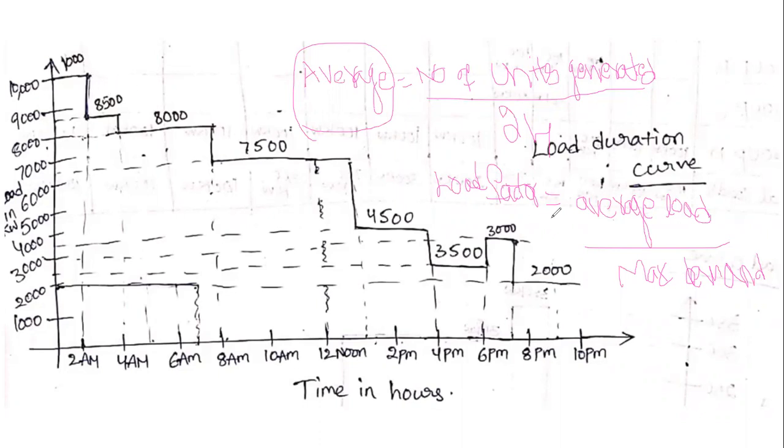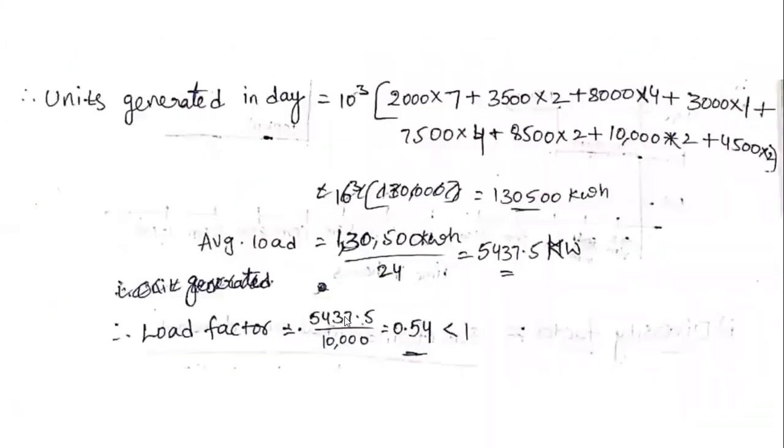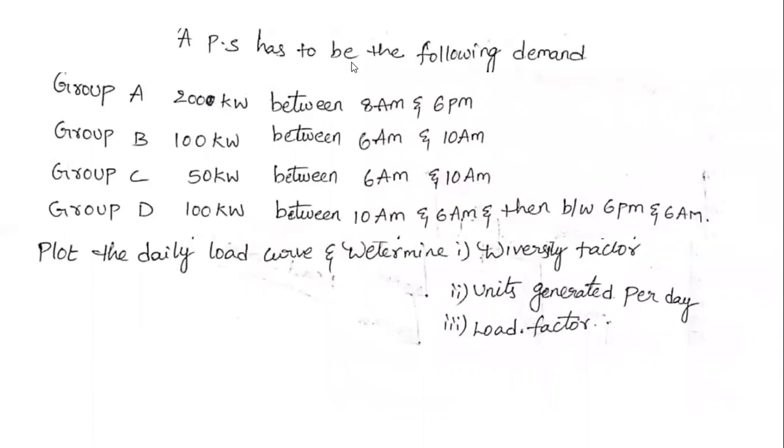Therefore, load factor is equal to the average load by maximum demand. Understand? This is the formula for load factor. Average load is the number of units generated by 24, and maximum demand is the highest peak in the load curve or the load duration curve. That is the load factor formula. Its value is always less than 1.